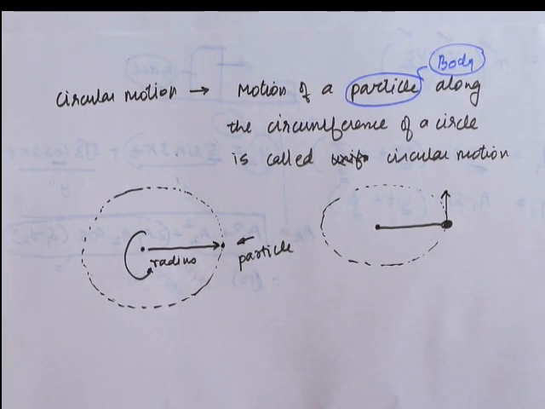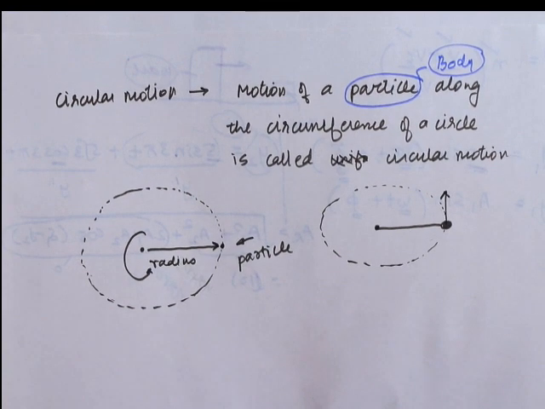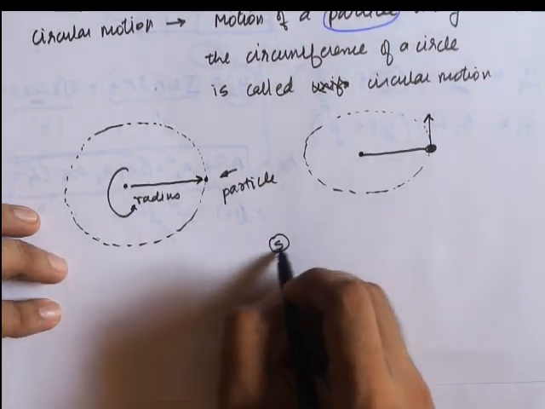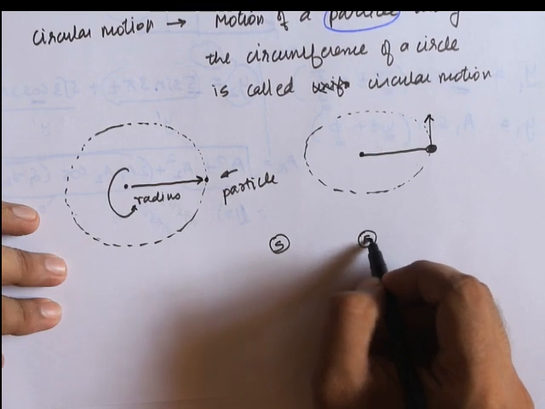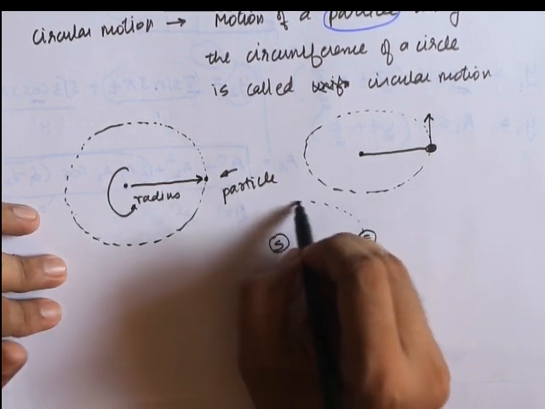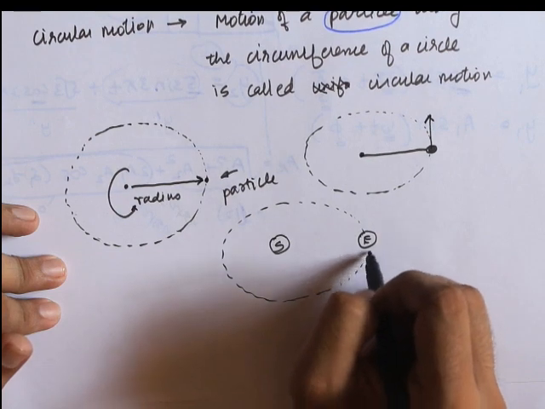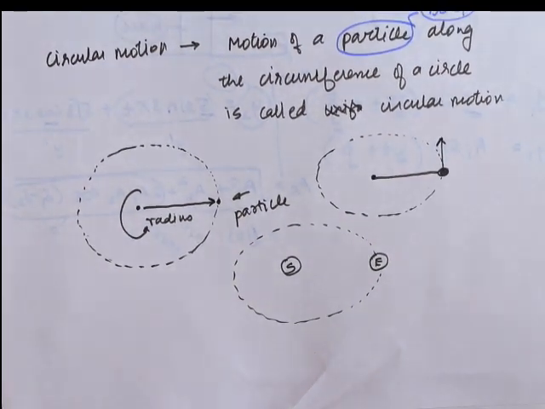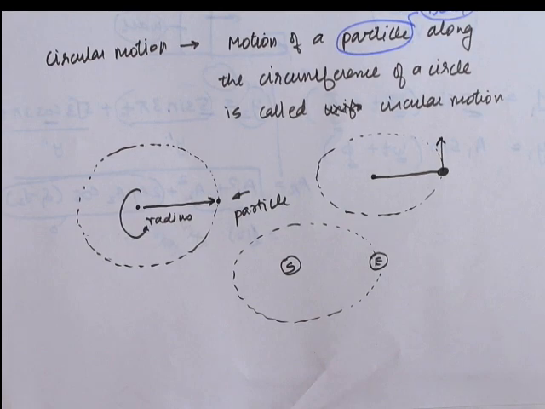One more example: let's say this is the sun, and here is the earth, and the earth also performs circular motion around the sun. So here the sun is taken as the center and the earth is assumed to be a particle, whereas earth is a body. But here we have assumed it to be a particle, and the motion of the earth around the sun is termed circular motion. So now we have a basic idea of circular motion. There are many more examples.